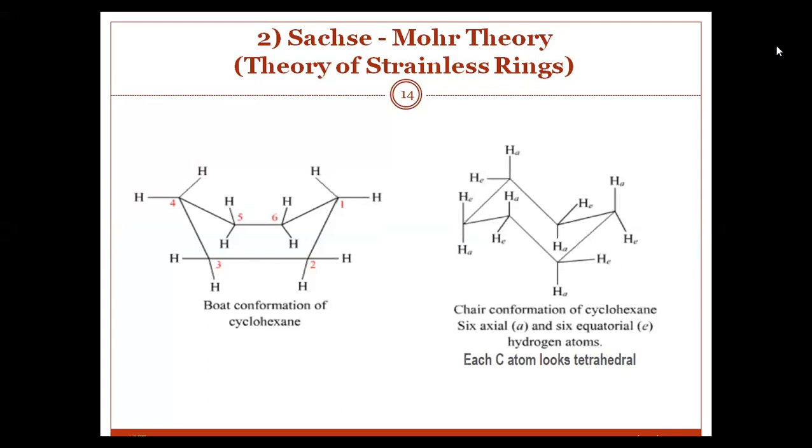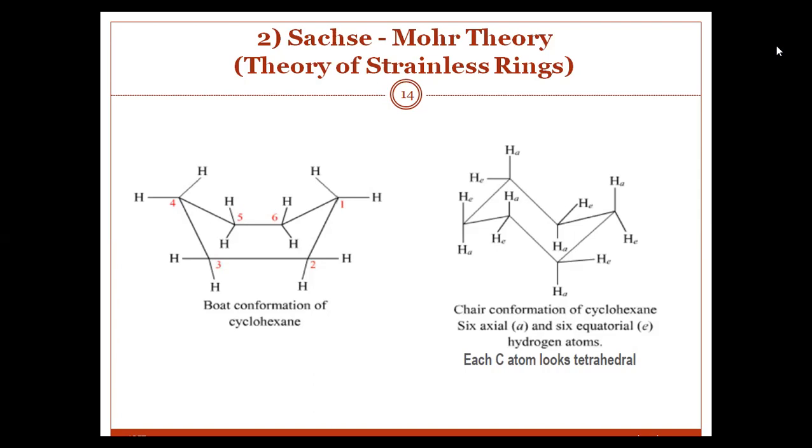So according to Baeyer, the carbon atoms of a ring are all in the same plane. The strain was calculated on the assumption that cyclic rings are planar. The strain is minimum for cyclopentane and goes on increasing as the size of the ring increases. Hence, members higher than cyclopentane should be increasingly unstable, but Hermann Sachse soon pointed out that large rings need not